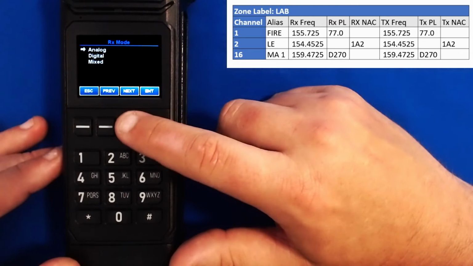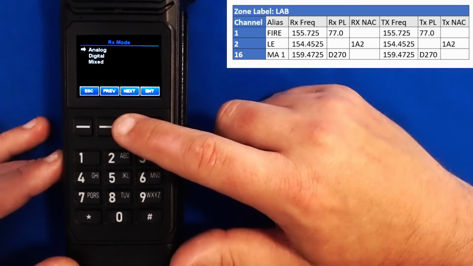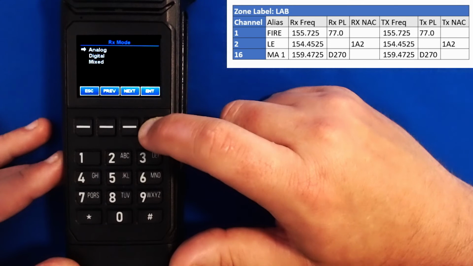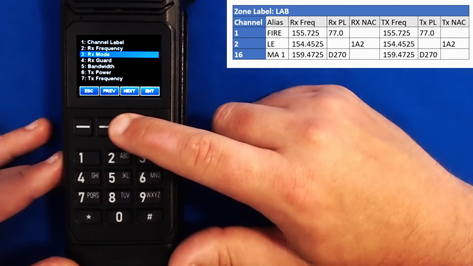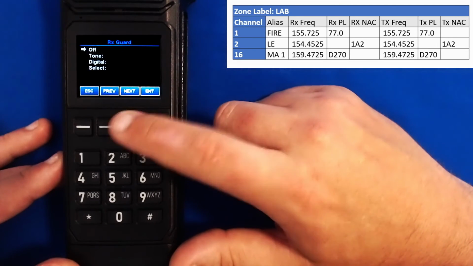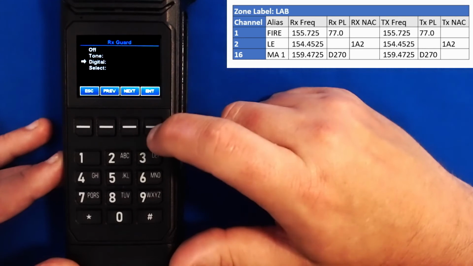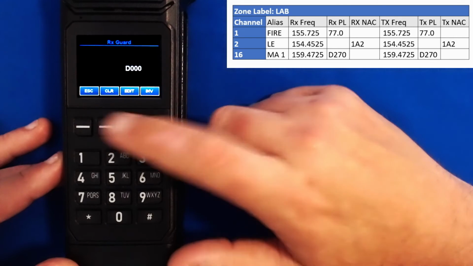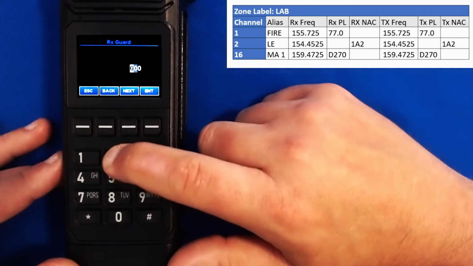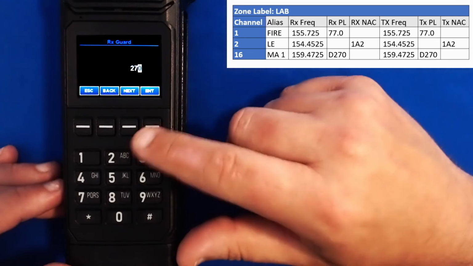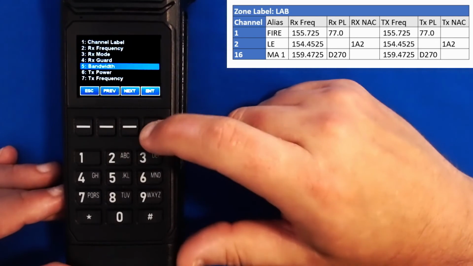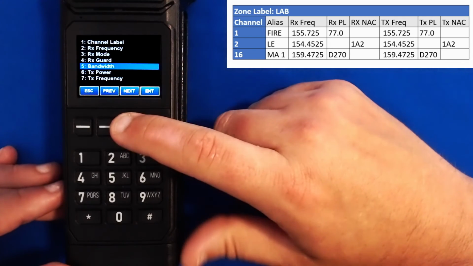Here you notice that I have a PL tone even though it's a DPL or digital PL tone. So just because I have a PL tone, that also means I'm in analog mode even though it's a DPL. And when I go down to my guard here, you'll notice that I have digital to select. And then here I have my DPL tone for 270. I'll hit clear and type in 270. Enter.